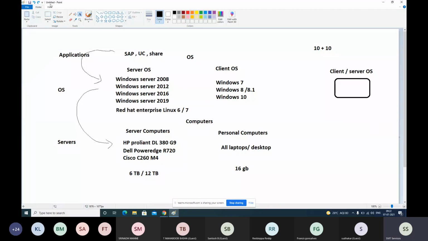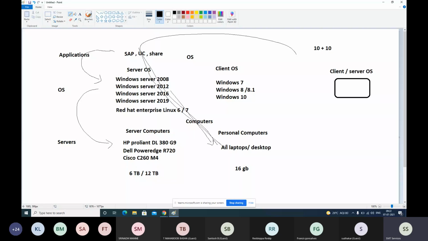Now, if you install a server OS on personal computers, it's possible. It will not give you any error. We can install it on our laptops and desktops. But if you install some business application, something like Flipkart, which crores of people will be accessing, that means a lot of traffic will be coming from the application to this OS to this computer. Basically, if you process any data from the application, it should be executed on the hardware only, so via the operating system, it will go to the computer.